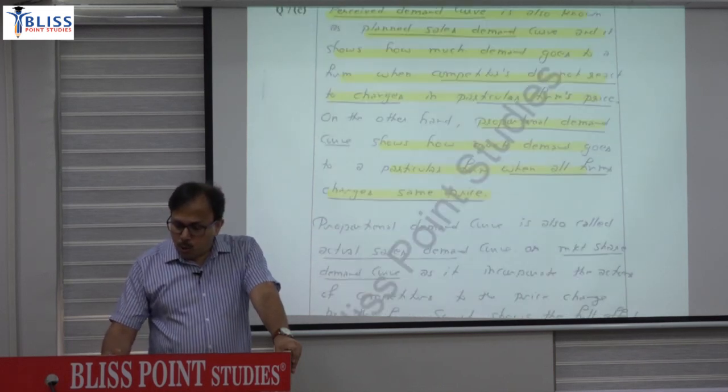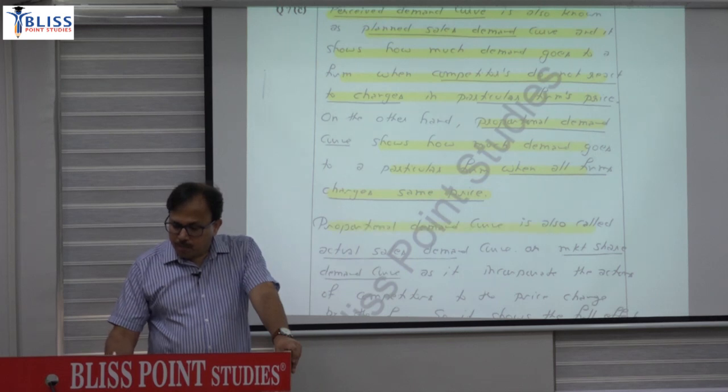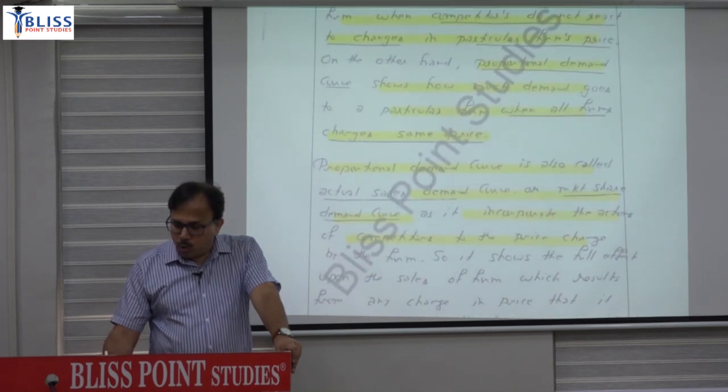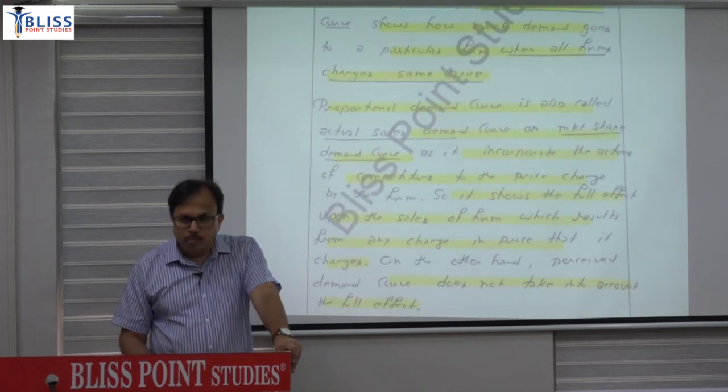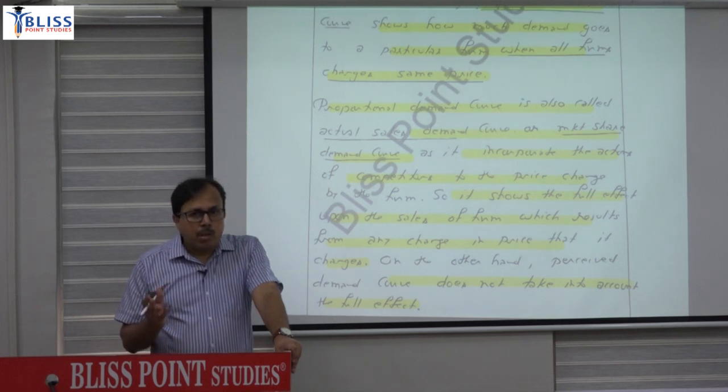The proportional demand curve is also called the actual sales demand curve or market share demand curve, as it incorporates the actions of competitors to the price change by the firm. So it shows the full effect upon the sales of the firm which results from any change in the price that it charges. On the other hand, the perceived demand curve does not take into account the full effect. If firms are engaged in price competition, then they are concerned with only the perceived demand curve.